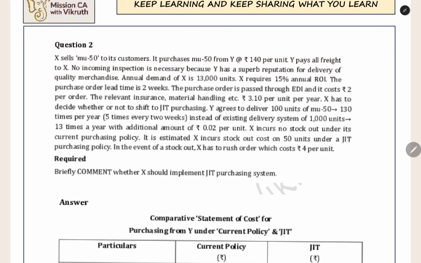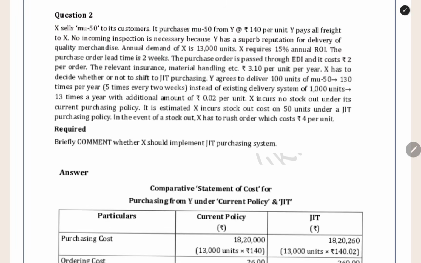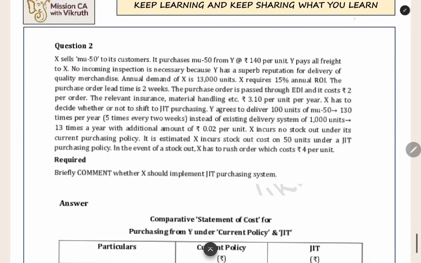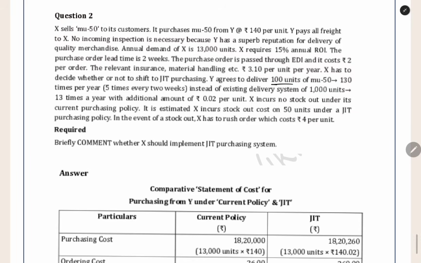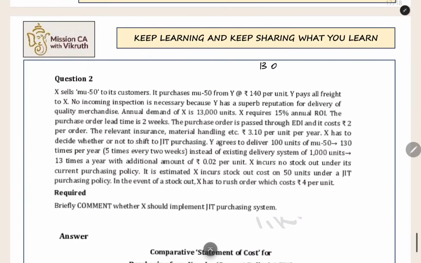And they are making a decision about whether we want to shift to JIT, just in time purchasing. And in JIT, what is happening? Currently, in the existing delivery system, in one order we will order 1,000 units. In a year we want 13,000 units, so we will make a total of 13 orders. This is the current purchasing system. But what they are proposing is that the order quantity is 100 units, and then 130 times they will come and deliver the goods. Total 13,000 we want. For one order, the size is 100 units.